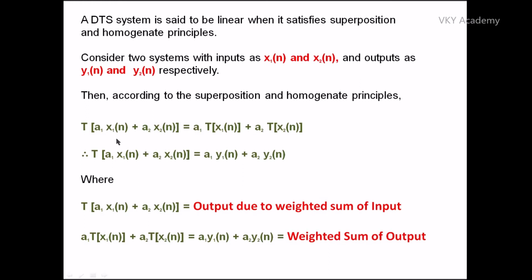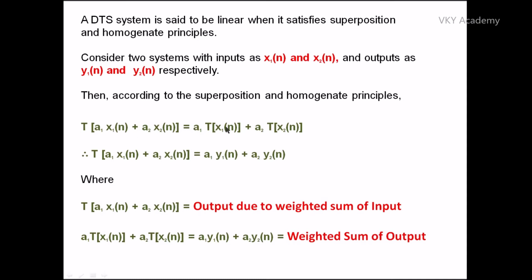Now let me explain what exactly this statement is. a1 x1(n) plus a2 x2(n). As we know, x1(n) and x2(n) are my input signals, and a1 and a2 are the coefficients, or we can say constant coefficients, or we can say weights. So we can say this term is the weighted sum of input, and T of a1 x1(n) plus a2 x2(n) is called output due to weighted sum of input.